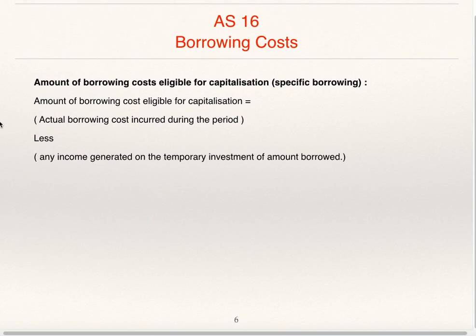Amount of borrowing cost eligible for capitalization. Amount of borrowing cost eligible for capitalization is equal to actual borrowing cost incurred during the period less any income generated on the temporary investment of amount borrowed. If the amount borrowed is temporarily invested somewhere else, and if any income is received on that, that is interest, dividend, etc., it is to be deducted from actual borrowing cost, and the net figure is eligible for capitalization.